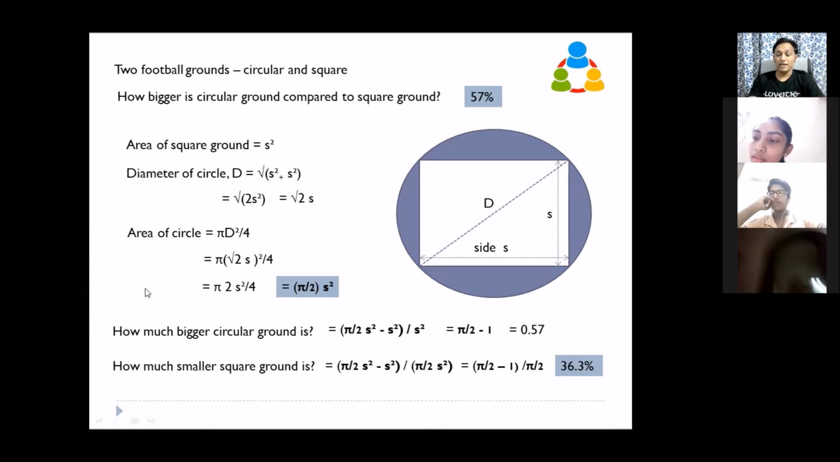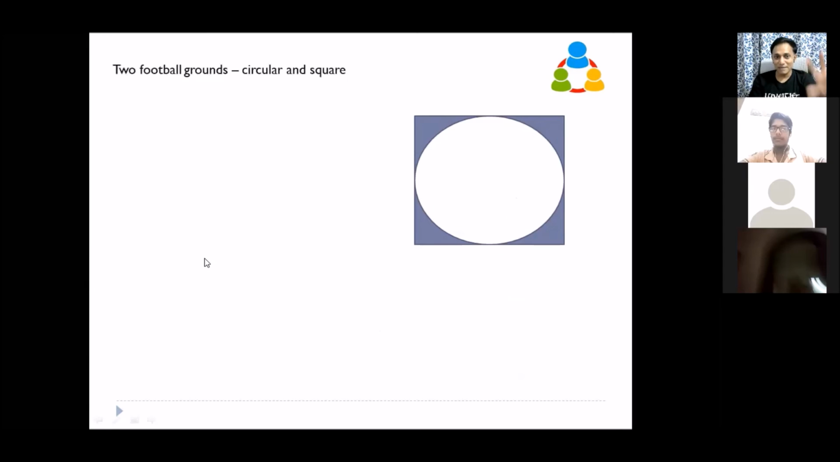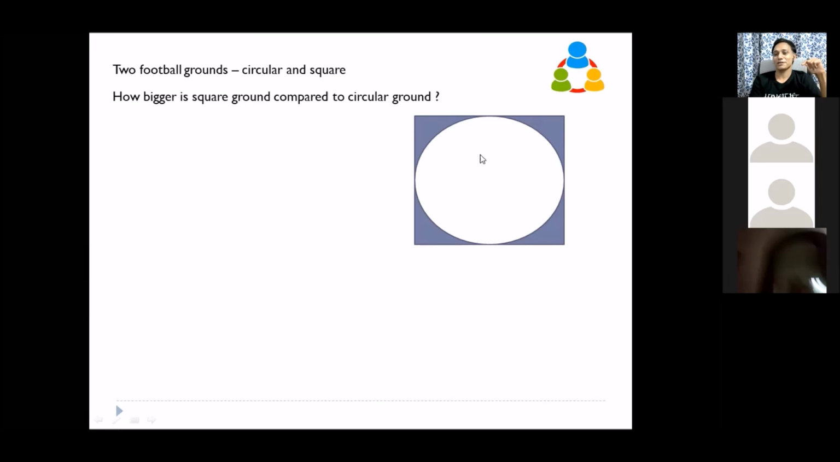Okay. Now we are changing the shape. With this we'll conclude. We are changing the shape now. We are making it a square ground, and inside that we are putting a circular ground. I am asking the same question: how much bigger is the square ground compared to the circular ground? Because the square ground is bigger here. Can you calculate? If I give this as S,